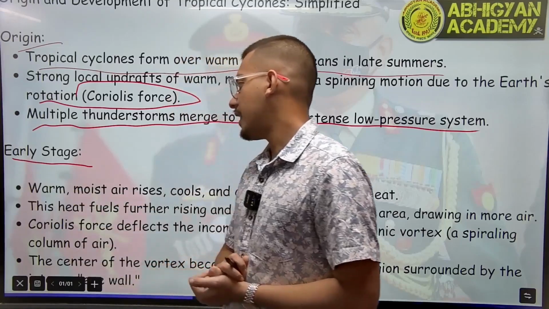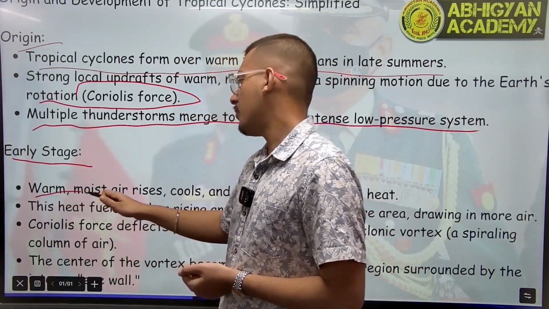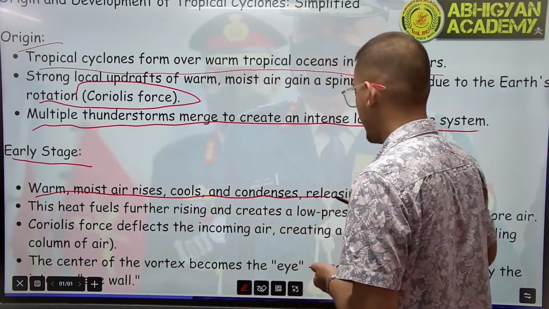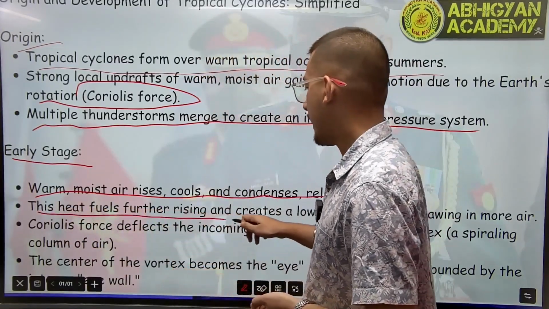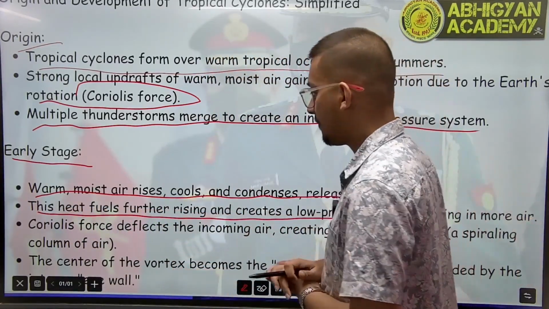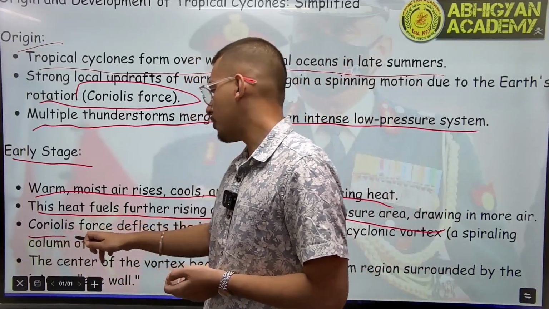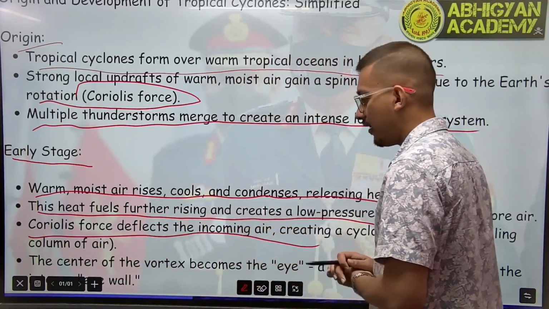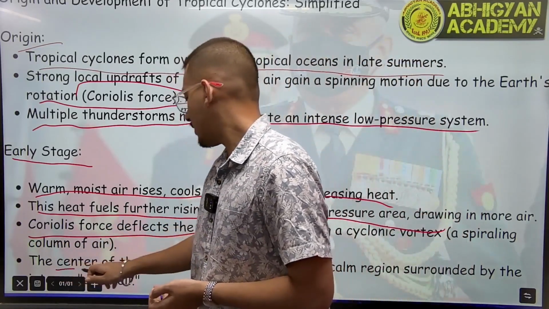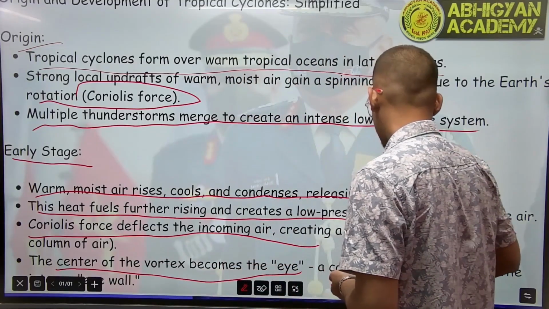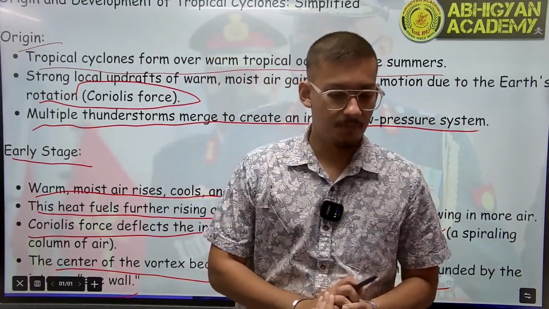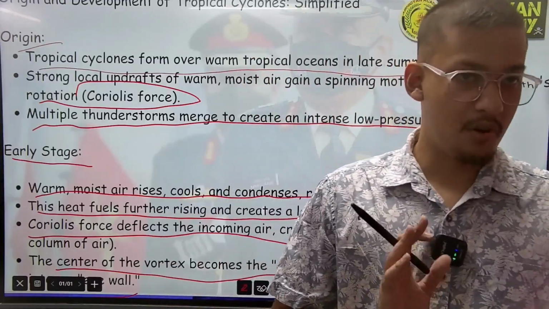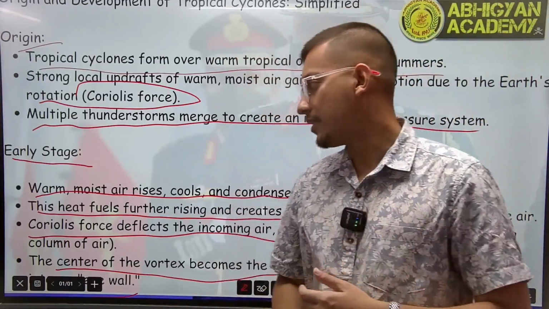Then we have the early stage. In early stage, warm moist air rises, cools and condenses, releasing heat. This heat fuels further rising and creates a low pressure area. Then we need Coriolis force, which deflects the air. And finally, the center of the vortex becomes the eye. It is a calm region surrounded by wall, right? So this is the important point. So we have the origin and the early stage.